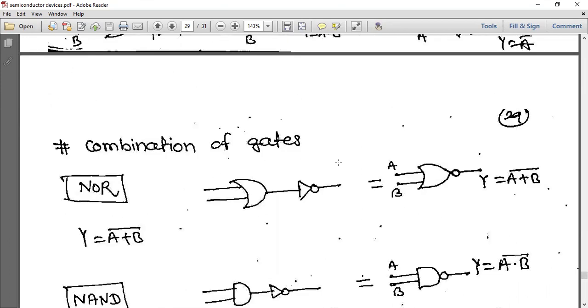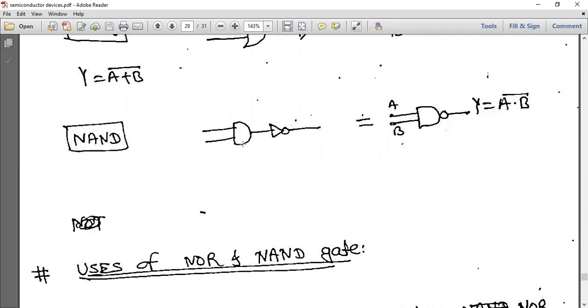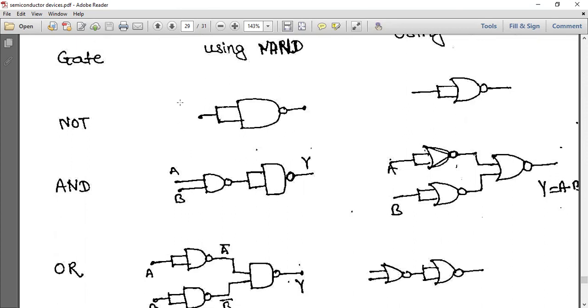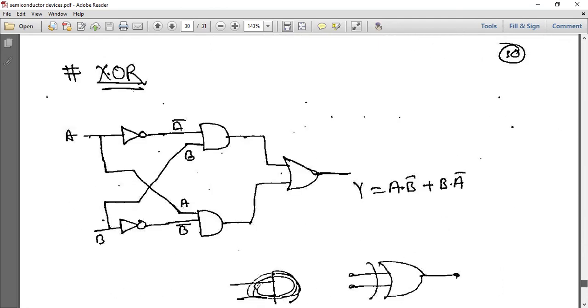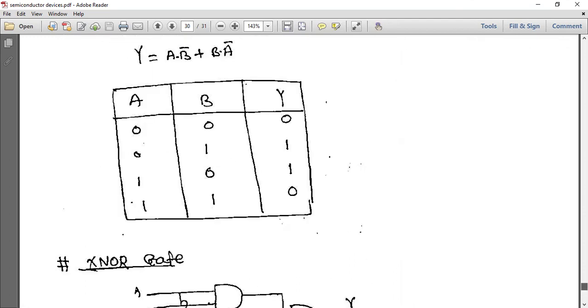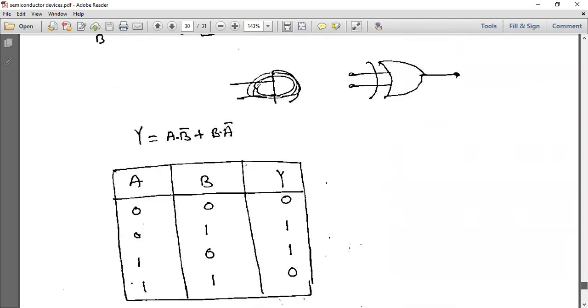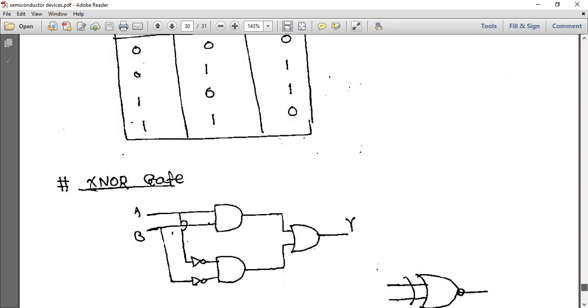Okay. Next is the combination of gates. NOR means OR plus NOT gate, and its output is like this. Next is NAND gate, means AND plus NOT gate. And about the uses of NOR and NAND gates, we can construct any gate by using NAND or NOR. That is the beauty. Here we have constructed the NOT gate using NAND, and here using NOR gate we have constructed NOT gate, AND gate, and this is OR gate. That's why we say it is a universal building block. Then XOR gate, and this is XNOR gate. Okay, and their truth tables I will explain again in the class.